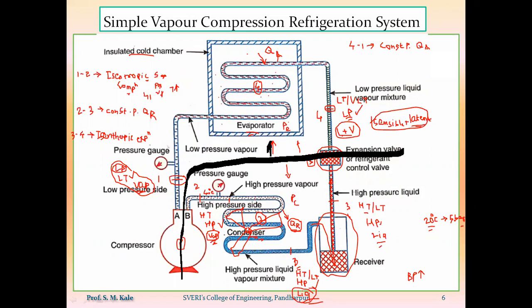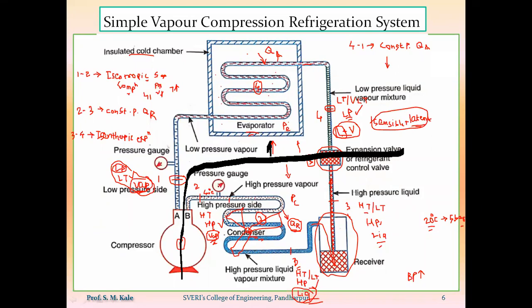And why are we lowering the pressure inside the evaporator? Because by lowering the pressure, the boiling point temperature of the refrigerant goes on decreasing. As we decrease the pressure inside the evaporator, our main intention is to convert the liquid refrigerant into vapor refrigerant, so that liquid refrigerant easily gets converted into vapor refrigerant.